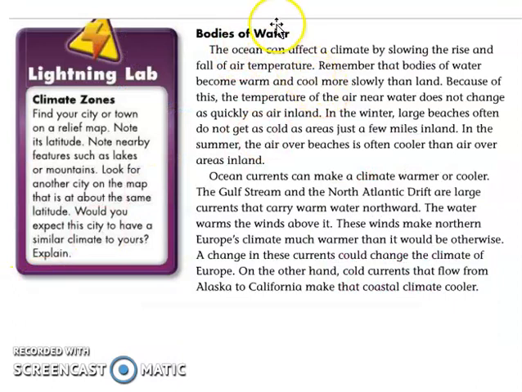The bodies of water. Didn't you know, girls, that the bodies of water could also affect the climate? Here it says, remember that the bodies of water become warmer and cool more slowly than the land. Because of this, the temperature of the air near the water does not change quickly as in inland. In the winter, large beaches often do not get as cold as areas just a few miles inland. In the summer, the air over the beach is often cooler than the air over inland.